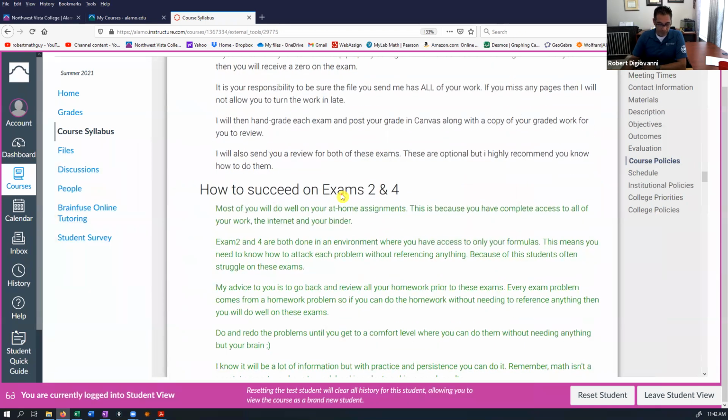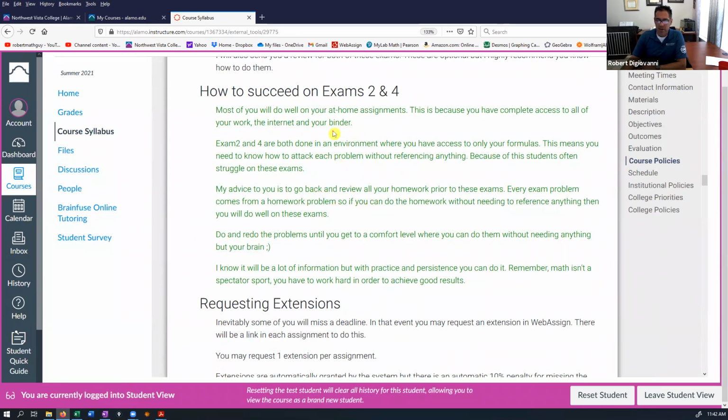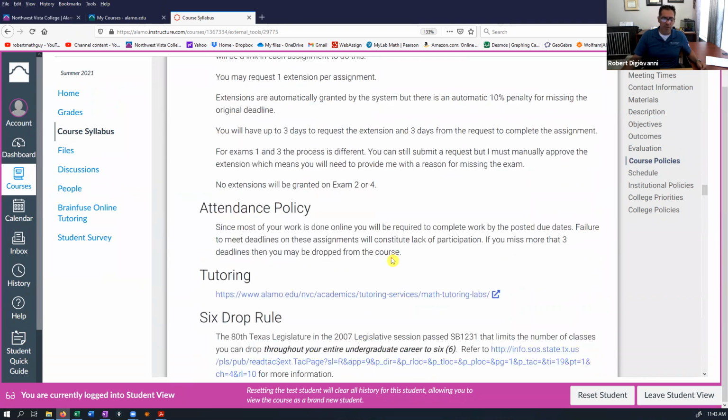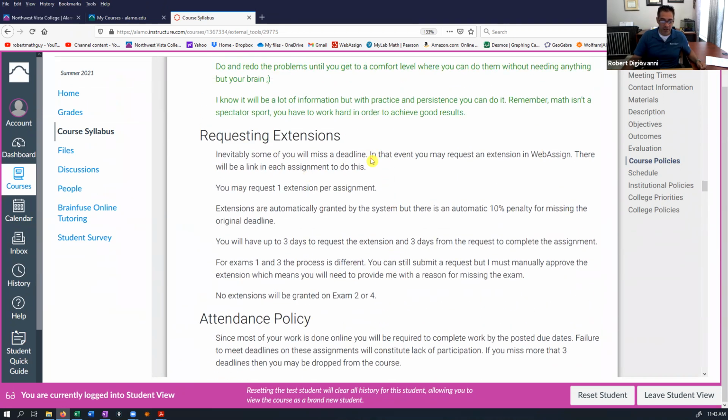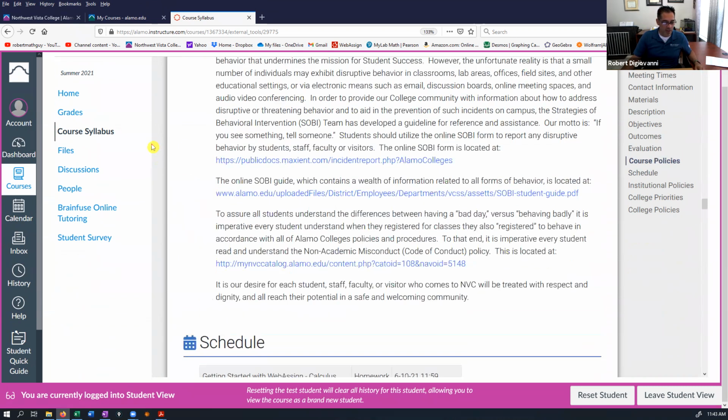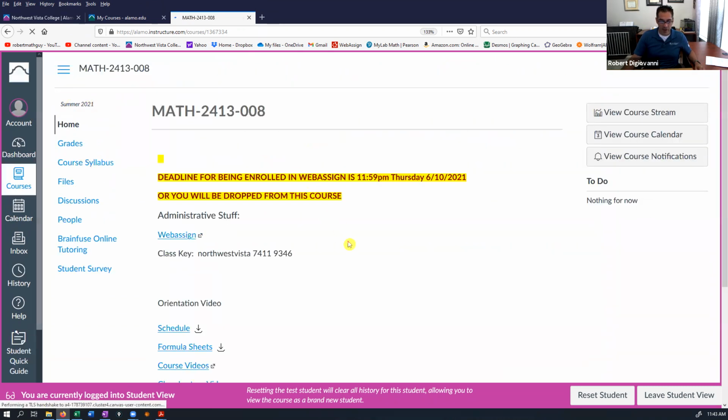Okay, now I talk a little bit here about how to succeed on exams 2 and 4. And I tell you, just read this yourself. It refers to a binder in here. Just ignore the binder. I usually do a binder for my internet students, but because we can't meet face-to-face ever, there's no binder for the class. All right, so I'll let you read through the rest of this because I think it's important for you to make sure that you understand all these smaller details, but please read through this. And I think I've covered the majority of what's on that syllabus.